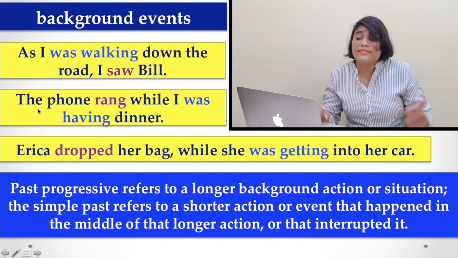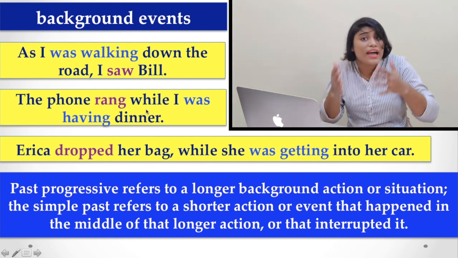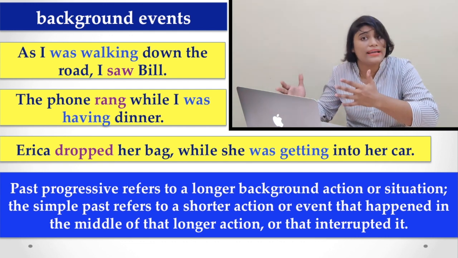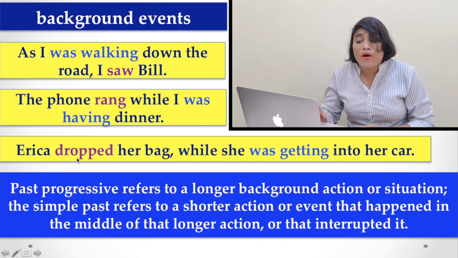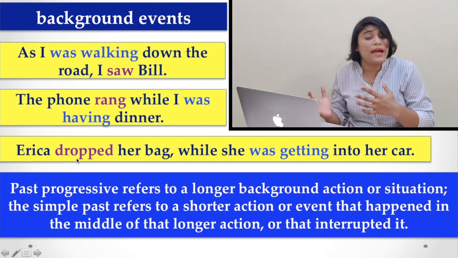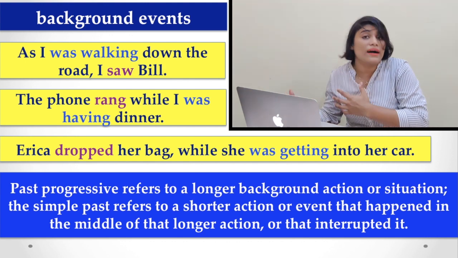Similarly, if I say the phone rang, this is a shorter action which interrupts another longer action, that is, I was having dinner. Or Erica dropped her bag while she was getting into her car.